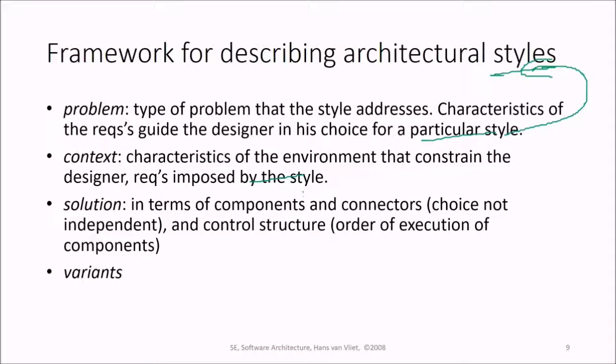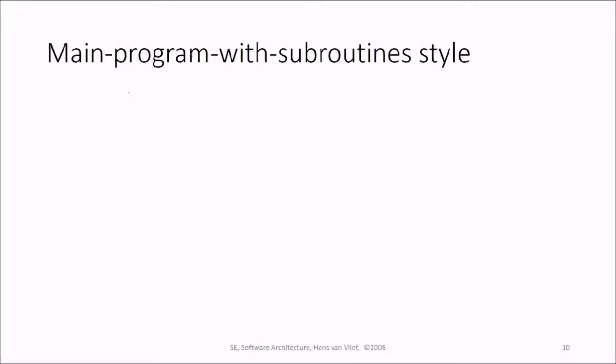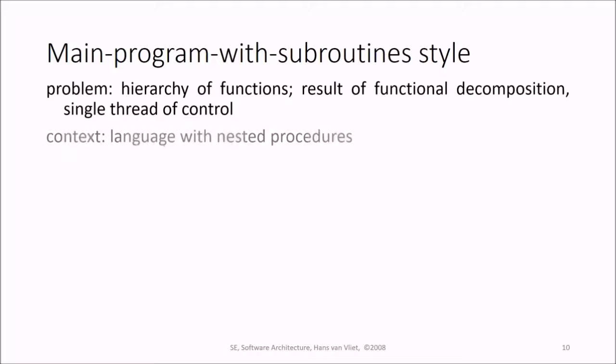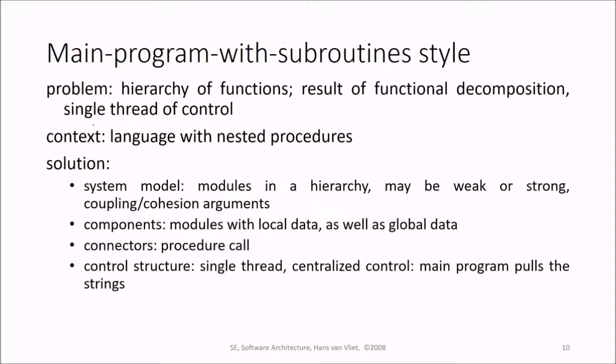Solution is in terms of components and connectors, and the choices are not dependent, and also the control structure, that is the order of execution of the components. Then also the variants. Then certain examples of architecture styles. So the first is main program with subroutine style. In this, we'll see the problem, what is the subroutine style, in what context it will be used, and a solution. Because I have told you in the earlier slide that you have seen something in the angle brackets. So we have to fill in those problem, context, and the solution. So the main program with subroutine style is a hierarchy of functions.